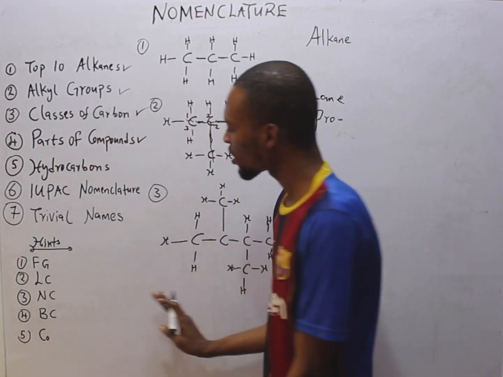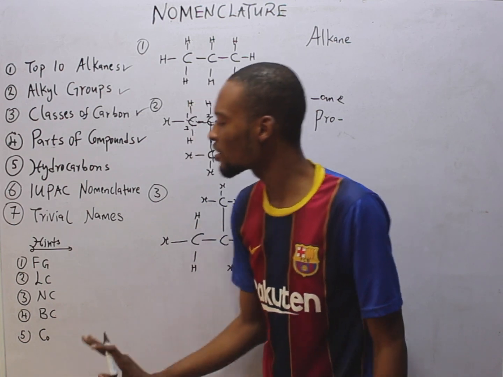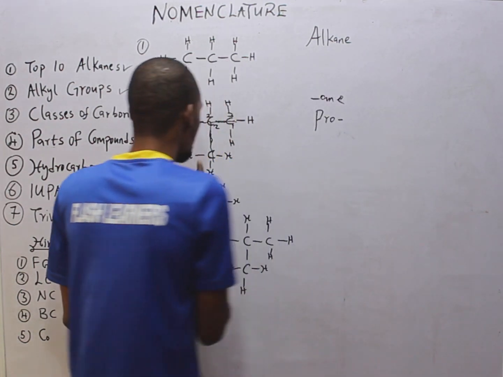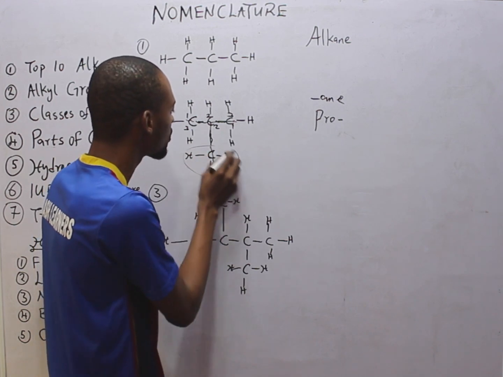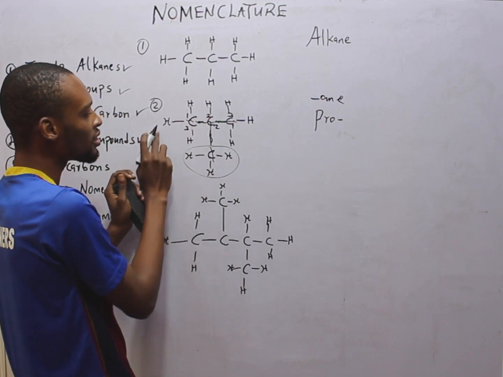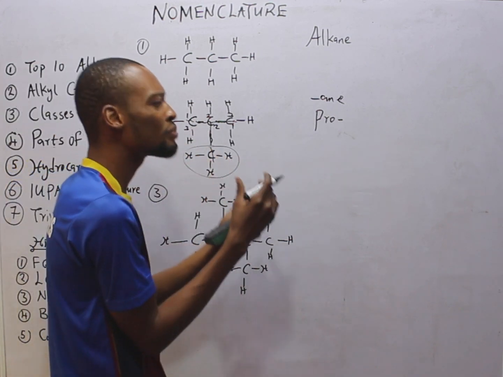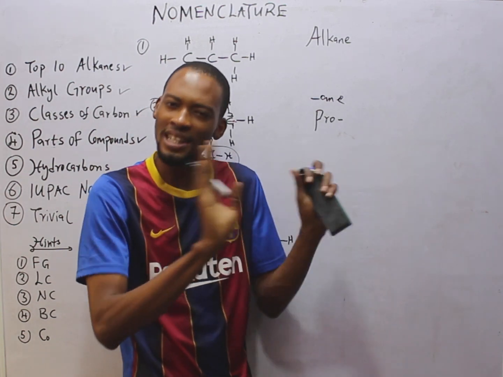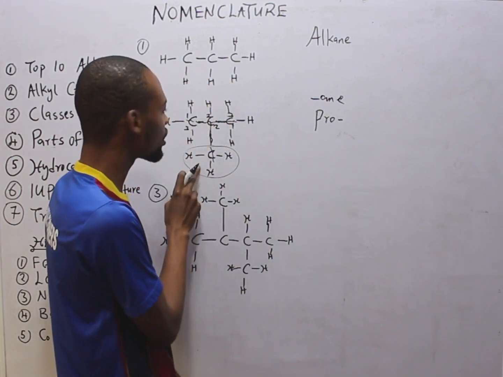4th step. Is there any branch chain or branch carbon? Yes, there is a branch. So what is the branch? This is simply the branch. And if you chose to number this way, this will also be the branch. Anyhow you number it, the branches are the same. Don't worry, don't overthink. We'll get to all that. So this is the branch.